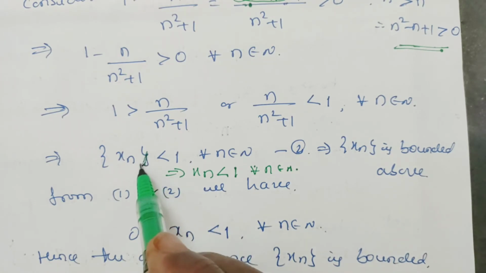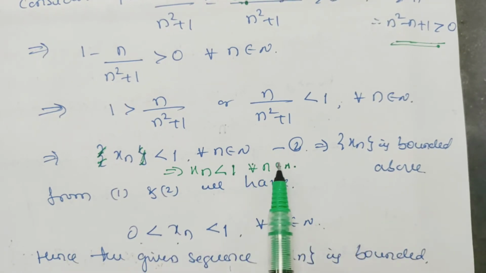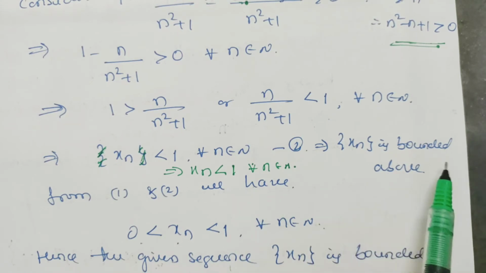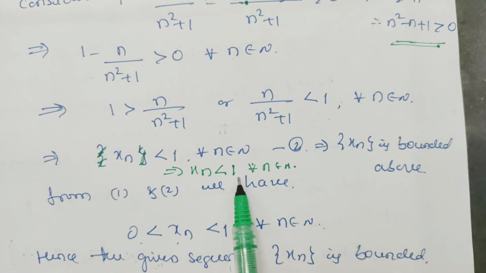This is not the sequence, this is xn, here it is. So this implies the sequence here, in this case we can see that xn less than 1 means the sequence xn is bounded above. All the values are less than 1. So the upper bound is 1.